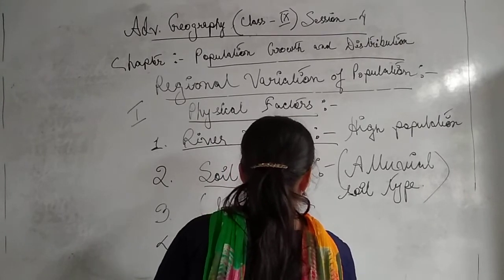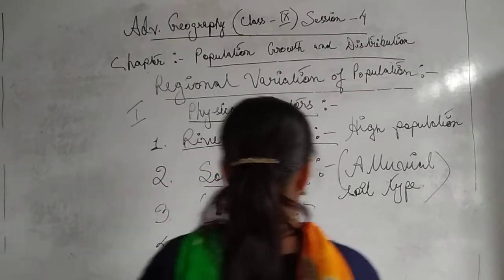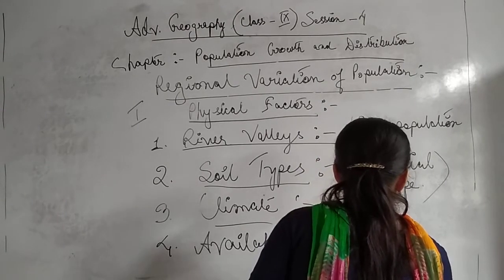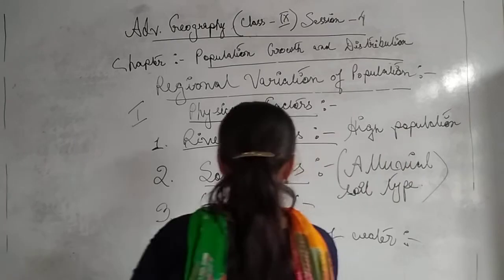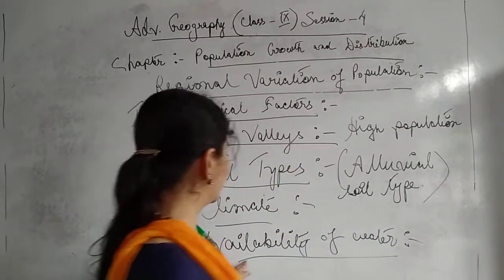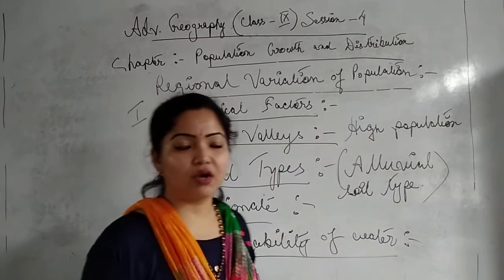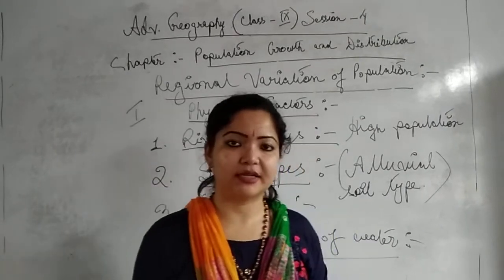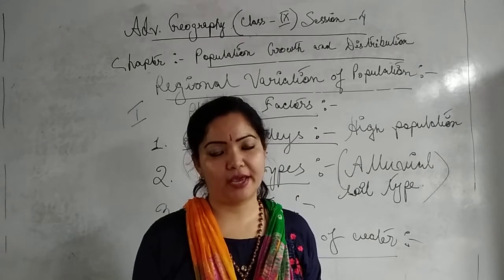So as I told you, the river valley areas are quite important for human civilizations. Why? Because of the availability of water. Where we find a good supply of water, in that place we will go and reside.